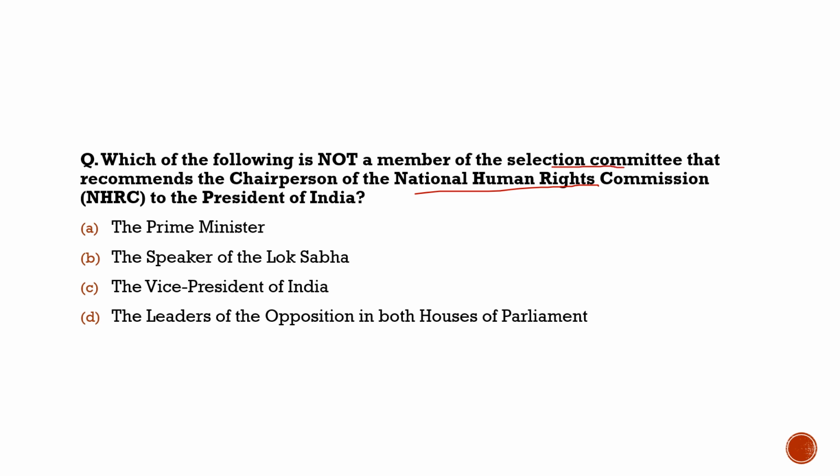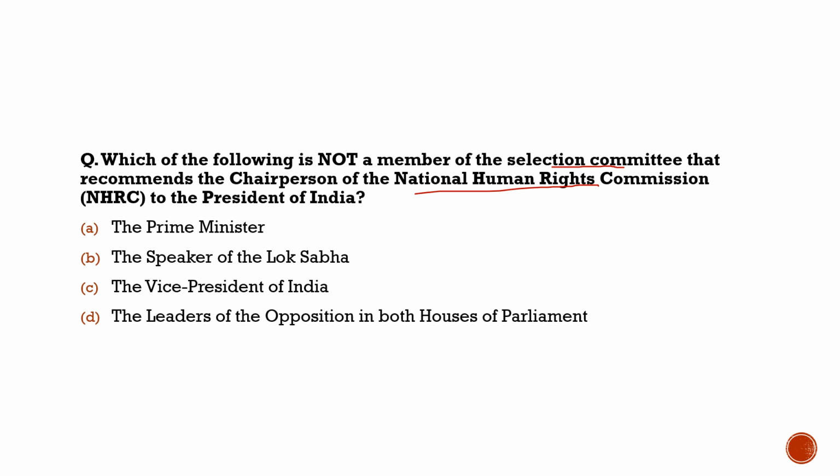The opposition parties in the government feel that the government was very much biased in selecting his name, and they had ignored the recommendations from the opposition parties, which are also members of the selection committee. So it becomes important for us to know what the selection committee is, which recommends the chairperson of the National Human Rights Commission to the President of India.